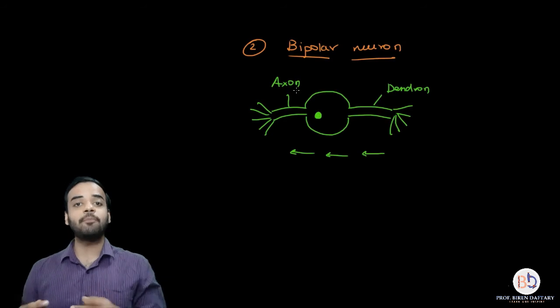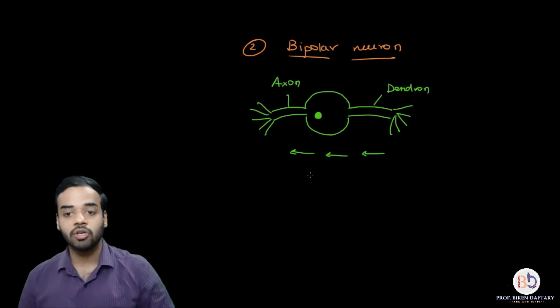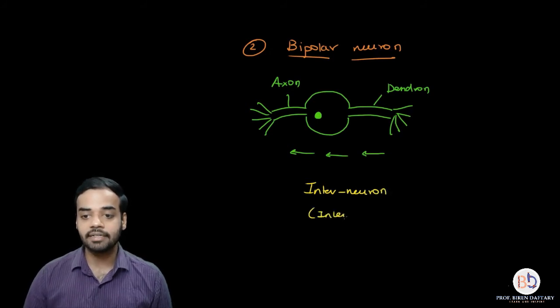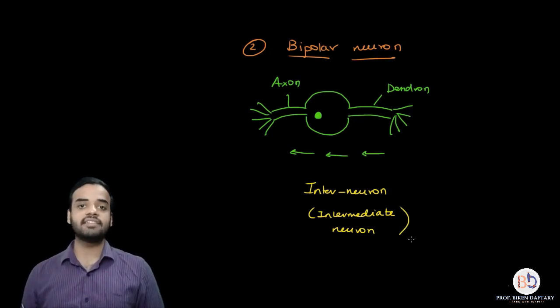Now the bipolar neurons are basically a type of neuron called interneurons, or they are also called intermediate neurons. Now what is the meaning of intermediate neuron or interneuron? So let us see this example. Let us take this example. I am touching a hot object, right?